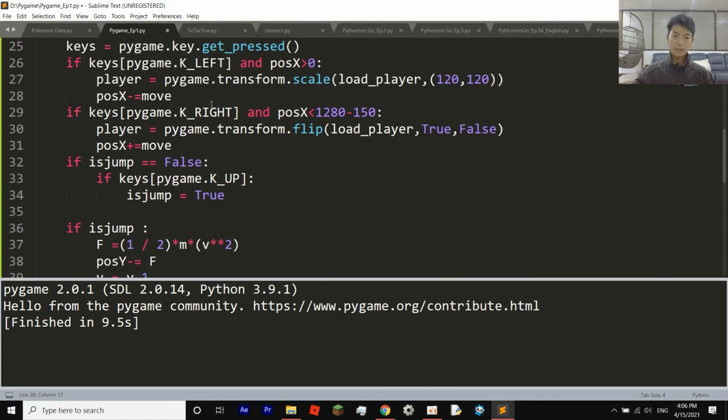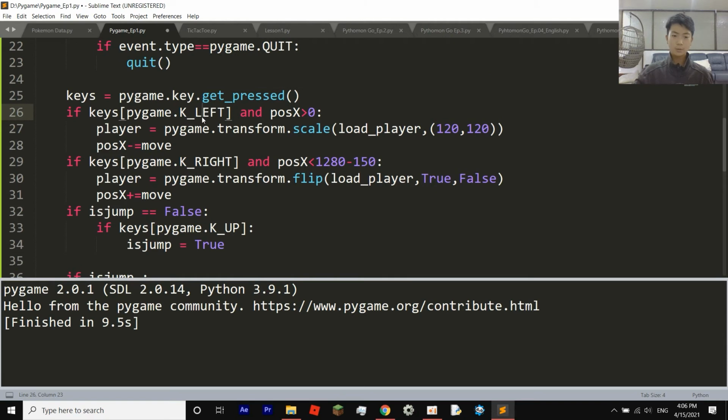Now we're going to get into the controls of our game. We're going to use three keys: the left key, like the arrow keys, the right key, and then the up key. Left is for going left. So in here we're going to have if keys[pygame.K_LEFT]. Remember uppercase, this is a must, and position X is greater than 0. Then player equals to pygame.transform.scale(load player, 120 by 120). This is how big you want your player to be.